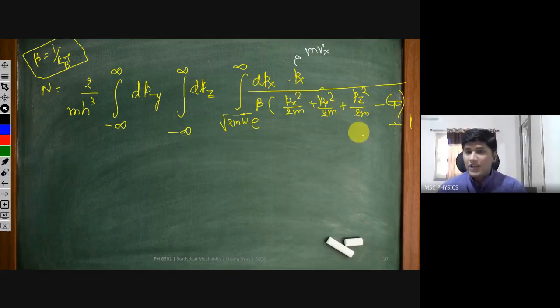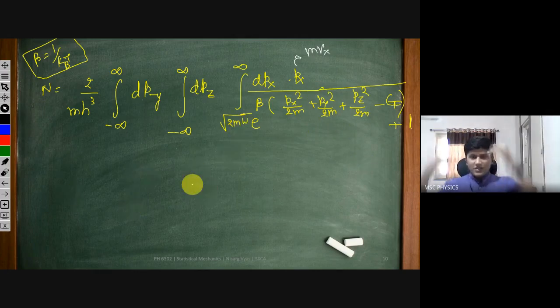So what we are going to do now is take a beautiful approximation. This W is the width or depth of the well the electron is sitting inside. So for hydrogen atom, just let us take the example of hydrogen atom.